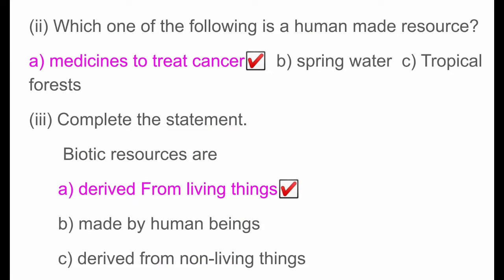Which one of the following is a human made resource? A. Medicines to treat cancer. B. Spring water. C. Tropical forest. The answer is medicines to treat cancer.